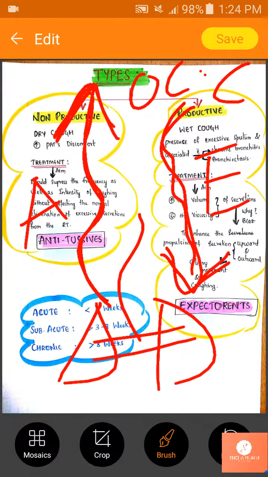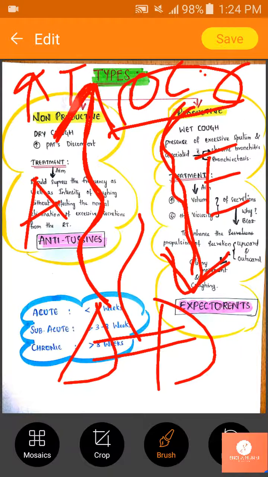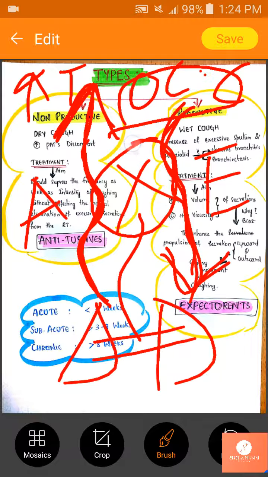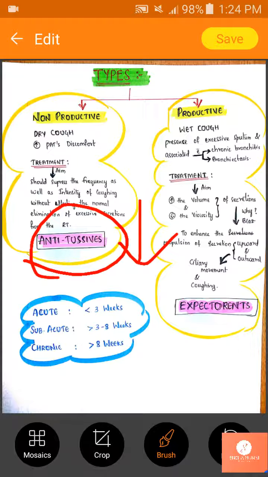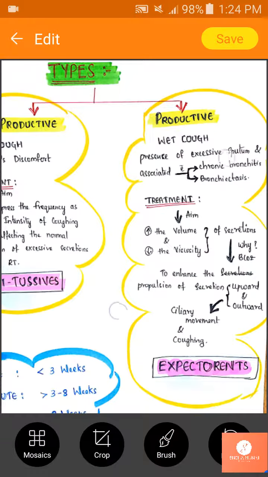Here, these antitussives increase the threshold at the cough center, and they block these impulses. Okay, they block these impulses. This is the MOA, that is the mode of action, of the antitussive. So ultimately they will reduce the cough, and they decrease the discomfort caused to the patient due to dry cough.